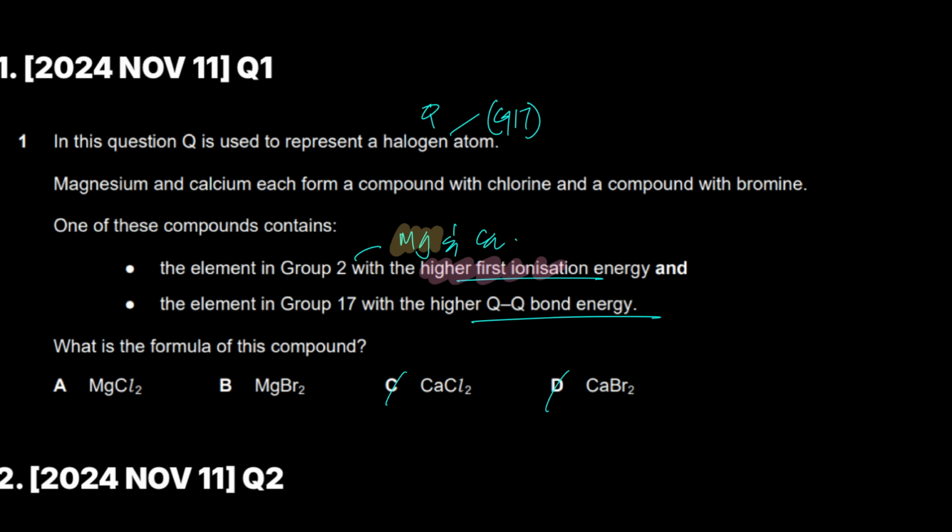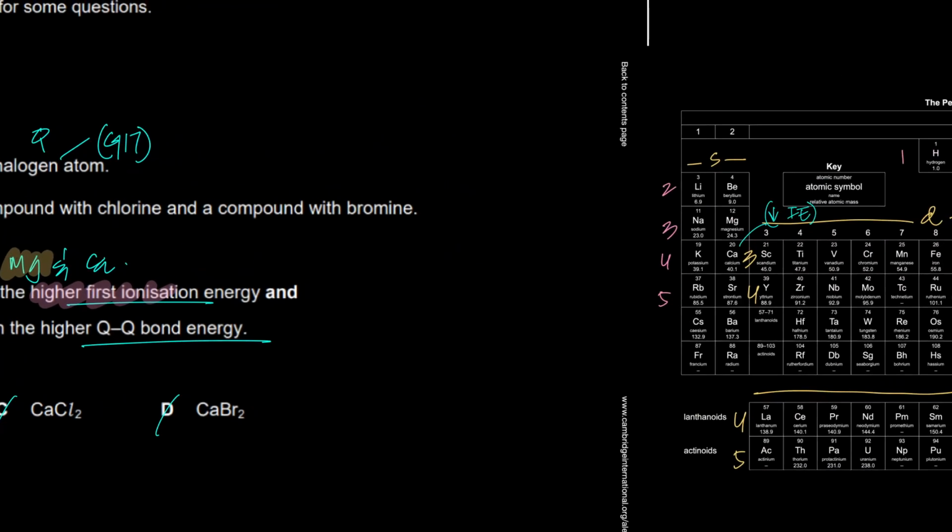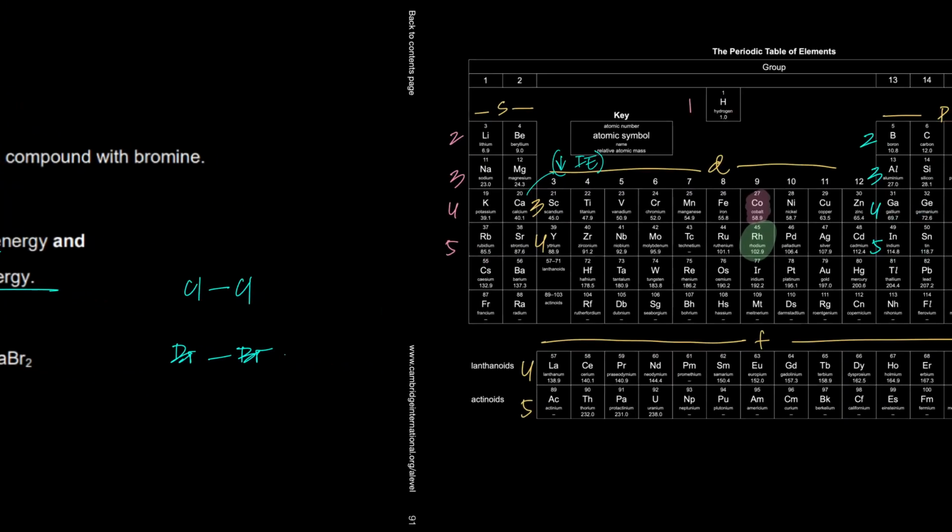And in group 17, which one has a higher bond energy? Does chlorine have a higher bond energy, or does bromine have a higher bond energy? Right? Chlorine or bromine. Now, why would chlorine have a higher bond energy compared to bromine? Chlorine has a higher bond energy effectively. Why does it have a higher bond energy? Because it's smaller. Number one, it's smaller, and the bond length is therefore shorter, right? It's smaller, and therefore the bond length is shorter, right? It has a shorter bond.